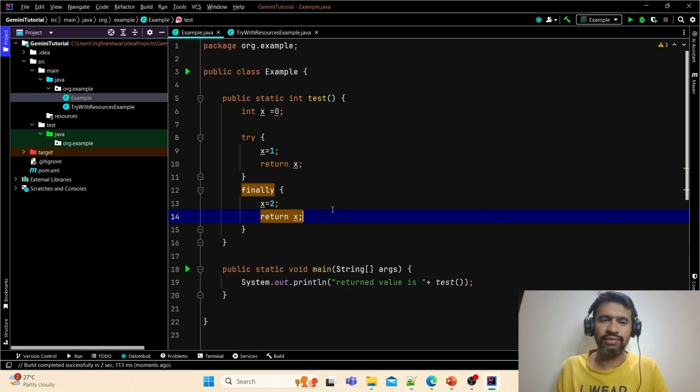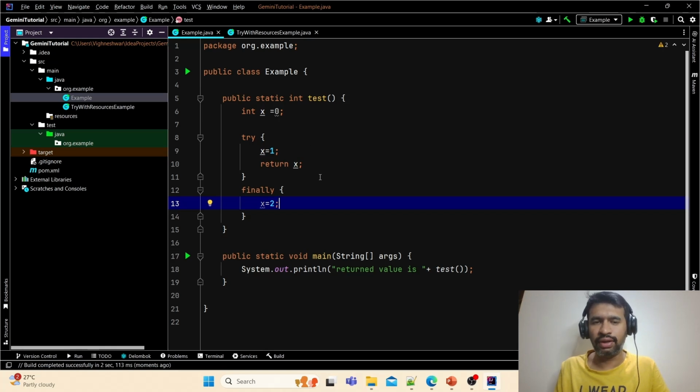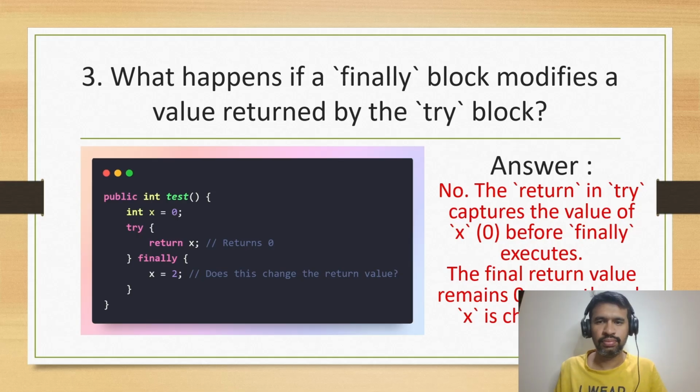So let's say if I remove this, what is happening is we are returning from the try only, so that will take precedence. Even though we are changing something in finally, that will not take precedence. But if you add a return statement inside the finally, then that will take precedence. I hope you understood the difference. It is a bit tricky in nature. What I would recommend is go and practice this question so you'll understand how it is working. Let's move on to the next question.